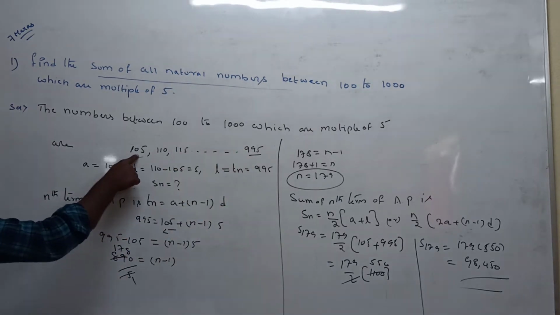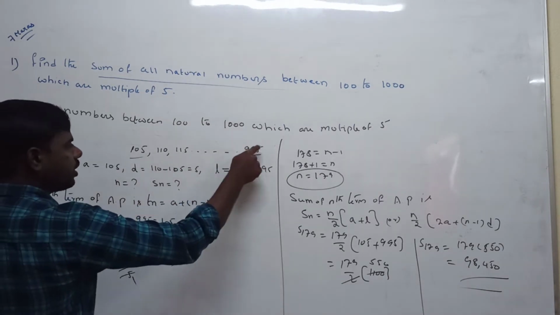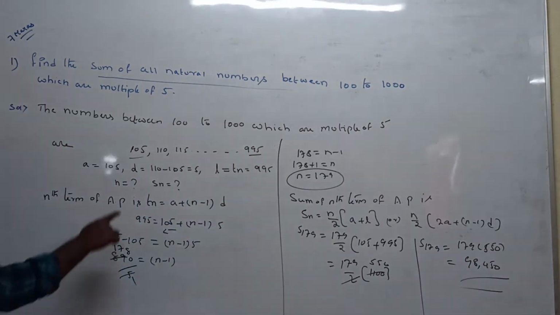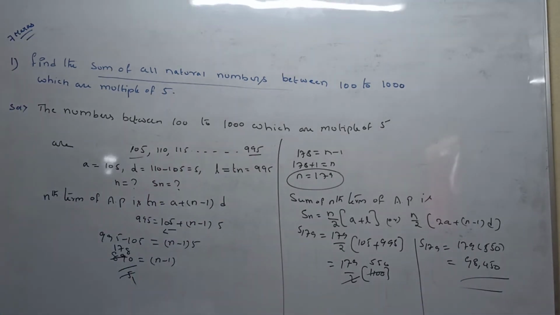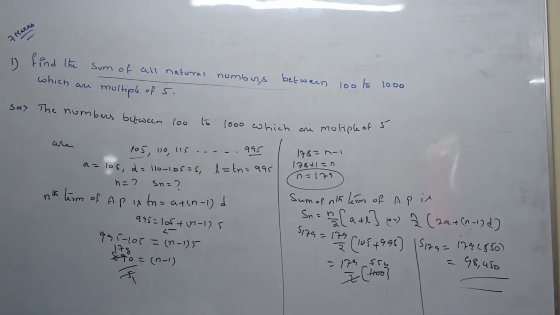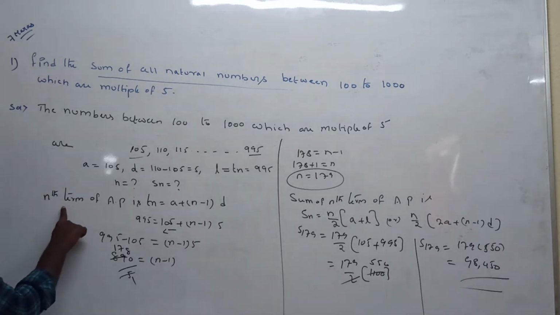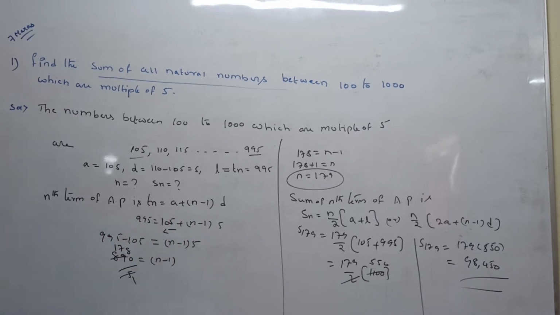Now a is called the first term, d is called the common difference, which is 5, and l is called the last term, which is 995. So how many numbers will be there? We don't know. That's why we need to find the number of terms, the n value. After that, they are asking to find the sum of all natural numbers, so we need to find the Sn value. That's why first we need to find the n value, and after that the Sn value. Here we apply two formulas. The first formula is the nth term of an arithmetic progression: Tn is equal to a plus n minus 1 into d.